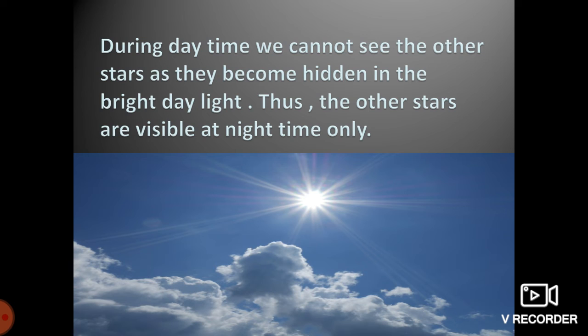So because of this sunlight, we cannot see other stars during daytime, and the other stars become hidden in the bright daylight. Thus, the other stars are visible at night time only because at night time we cannot see the sun. During daytime we can see the sun, so other stars we cannot see. But at night time we cannot see the sun, so other stars we can see. Okay.